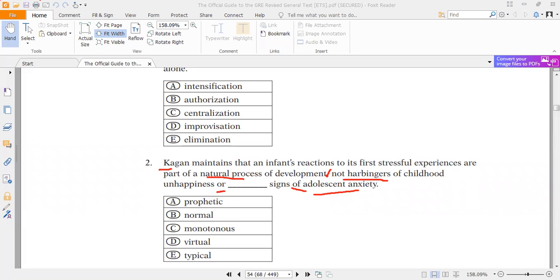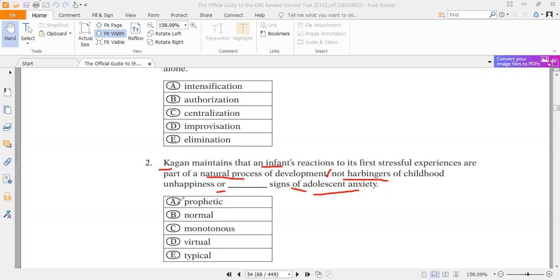It should be only a natural process. So the blank will contain some word which indicates the future of something. So it can be future signs of adolescent anxiety. We can explain the situation more: adolescence is the future state, but infant is the earlier state of the future or adolescent state. So future sign can be a good option to choose.